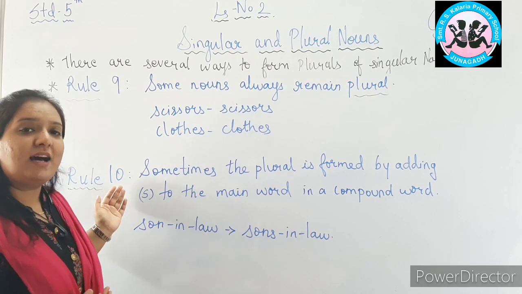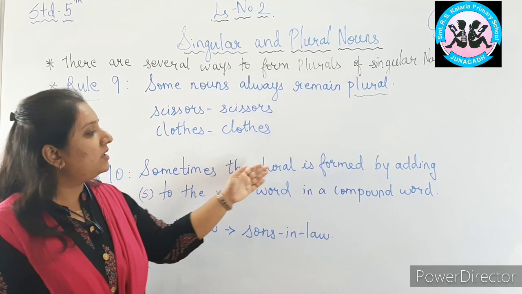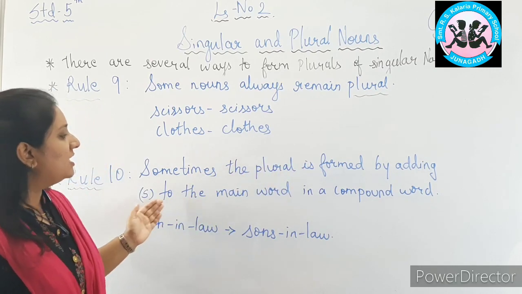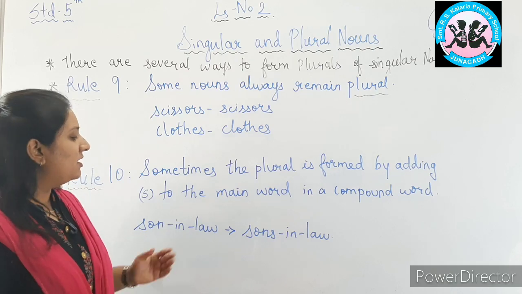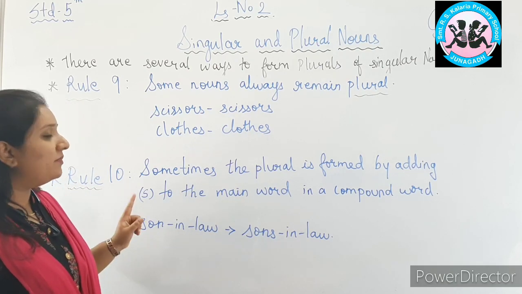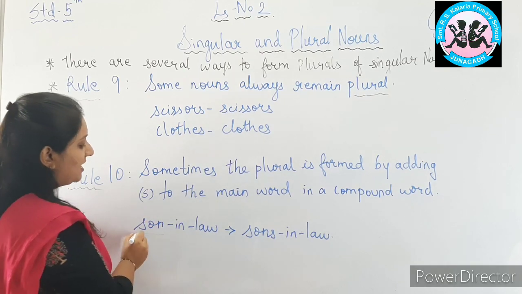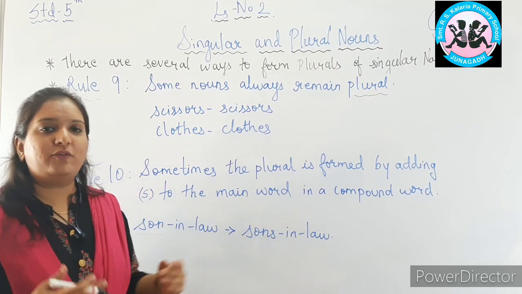Now let us look at the last rule, rule number 10. What does it say? Sometimes the plural is formed by adding the s to the main word in a compound word. Now what is a compound word? For example, son-in-law. Now we will add s to the main word. What is the main word? Son. So we will add s to make sons-in-law in plural form.